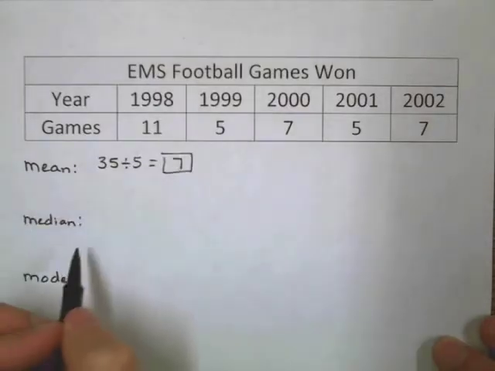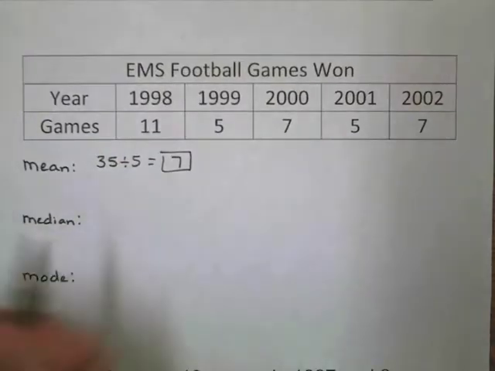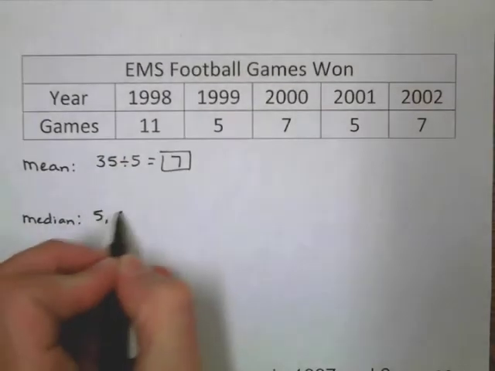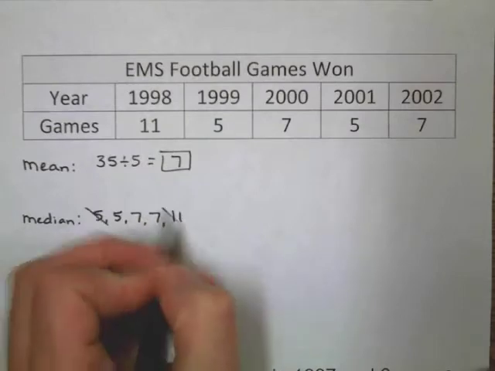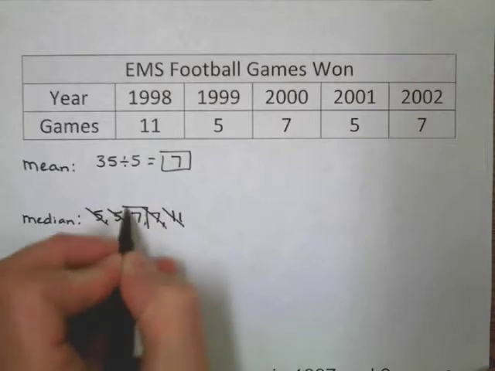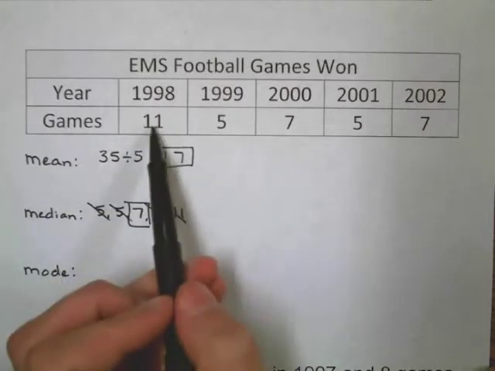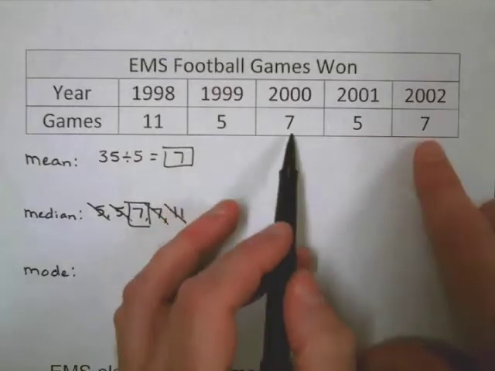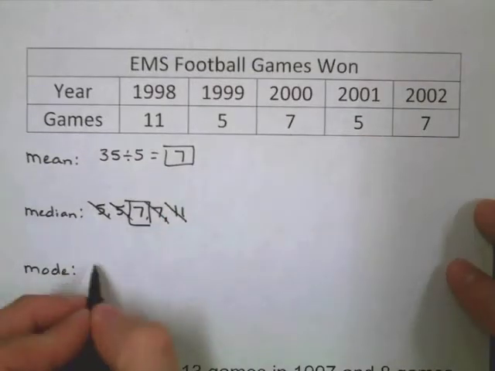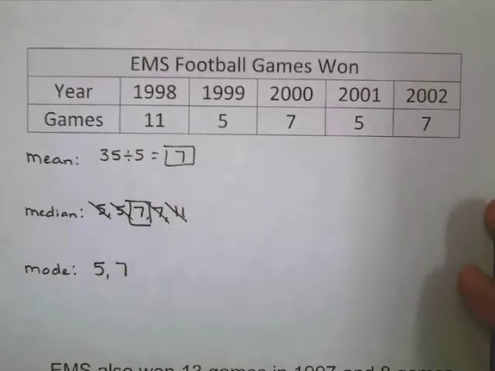I'm also going to find the median, so I'm going to put these in order from smallest to greatest. So I have 5, 5, 7, 7, and 11. And find the number right in the middle, which in this case is also 7 games. And then finally the mode, which ones occur most often? Well, 11 only shows up one time, 5 shows up twice, so does 7. So we actually have 2 modes, 5 and 7.